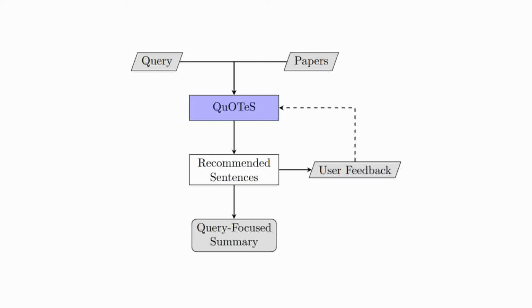First, it extracts the text from your documents and splits it into sentences. Then, it uses your query and the sentences that you have already marked as relevant to train a recommendation system based on techniques from machine learning and natural language processing that helps you find more sentences related to your query. In the end, you end up with a bunch of sentences that make up what is called the query-focused summary of your collection, which hopefully will make your writing task easier.